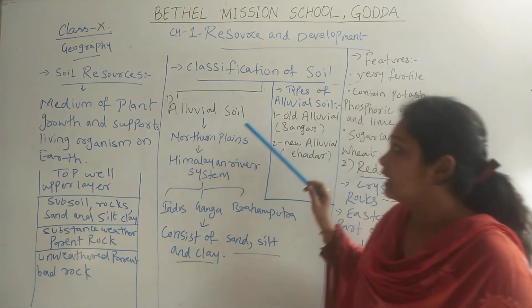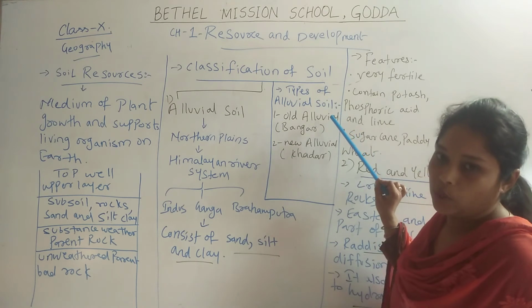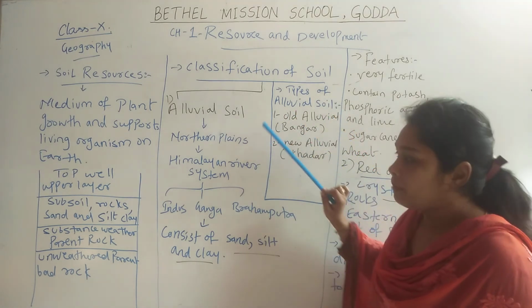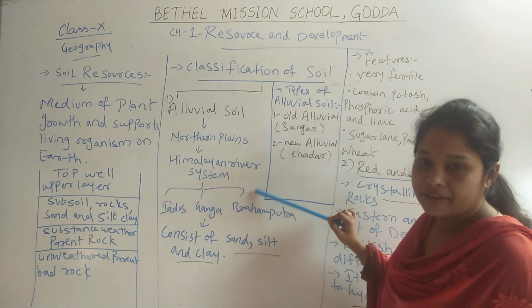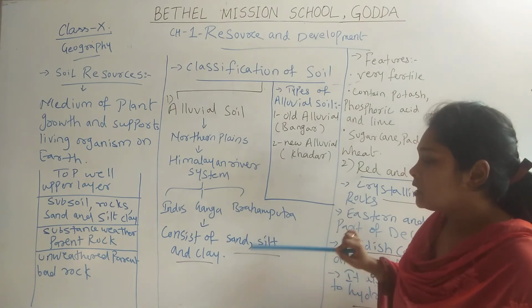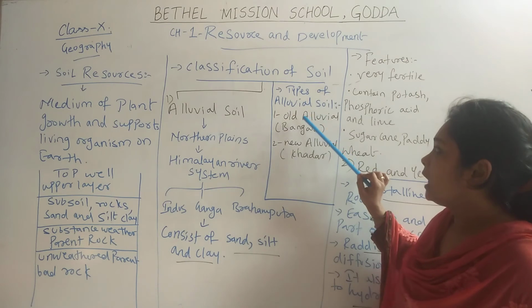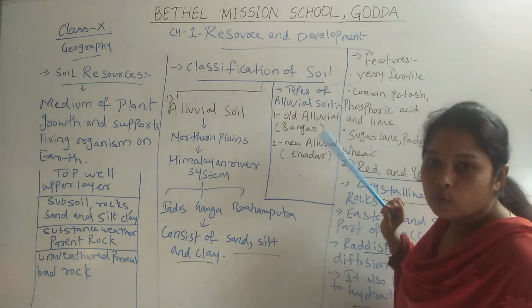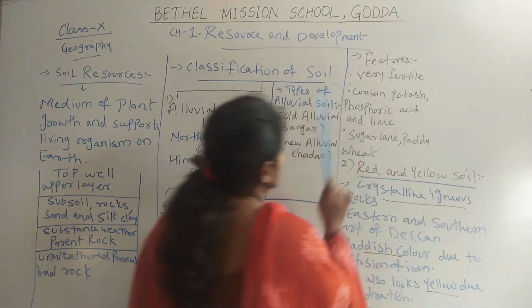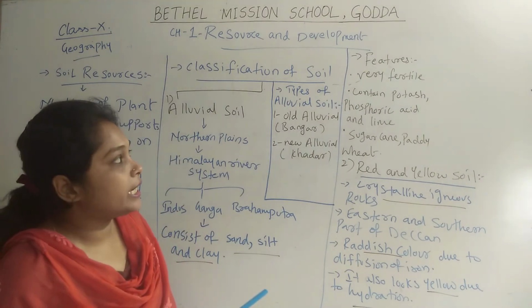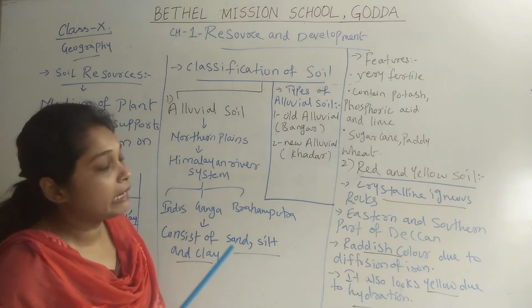And then we have seen the classification of soil. Alluvial soil can be found in northern plains and the Himalayan river system, and it consists of sand, silt and clay. There are 2 types of alluvial soil, old alluvial Bangar and new alluvial Khadar. It is very fertile and contains potash, phosphoric acid and lime.